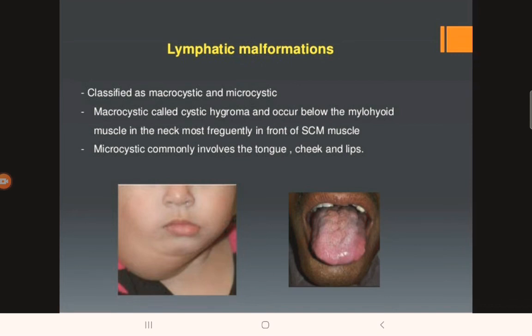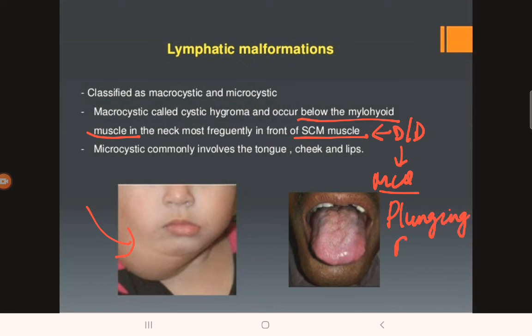Coming to lymphatic malformation, they are classified as macrocystic or microcystic. The macrocystic malformations are called cystic hygroma. This is a case of cystic hygroma. They occur below the mylohyoid muscle in the neck, mostly seen in front of the sternocleidomastoid muscle. And the differential diagnosis for cystic hygroma is what? It is again one MCQ. The answer is plunging ranula. So plunging ranula is a differential diagnosis of cystic hygroma.